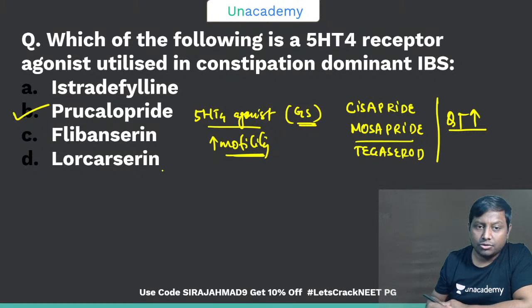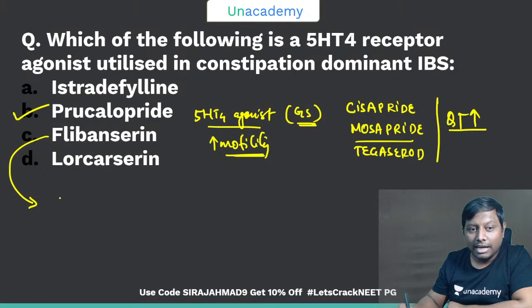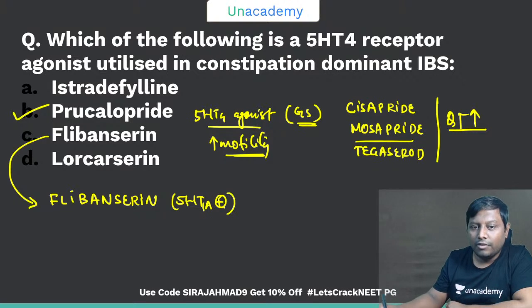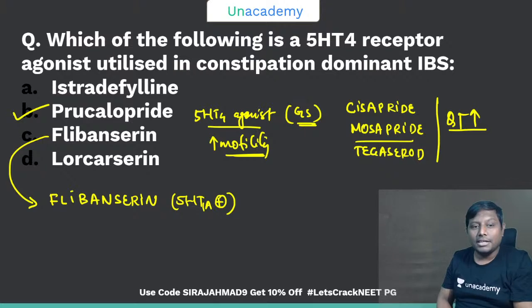Another question that can be asked to you is about flibanserin. Can any one of you tell me what kind of drug is flibanserin? And I think I have told you by mnemonic itself, by looking at the name of the drug, flibanserin. I have told you a couple of times already. It's a newer drug that happens to be your 5-HT1A agonist, right? 5-HT1A agonist, that is your flibanserin. Can any one of you tell me what is the mechanism of action of flibanserin, guys?